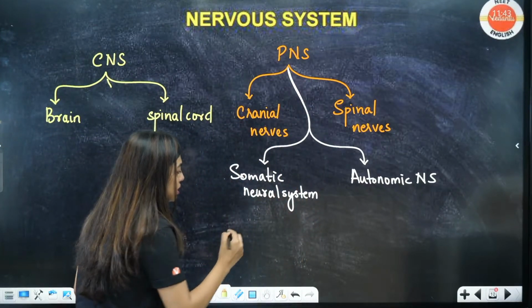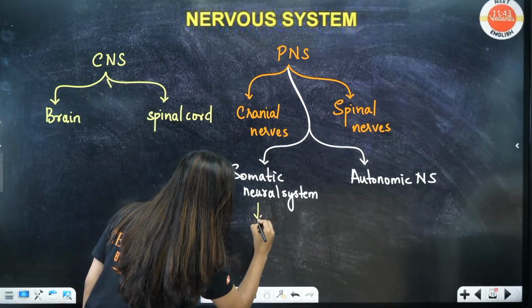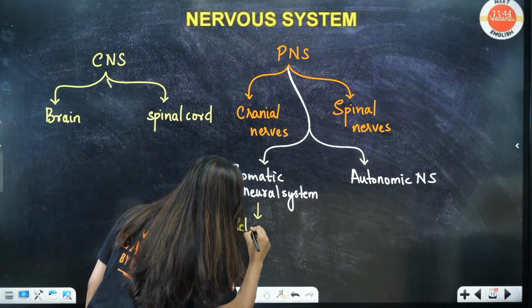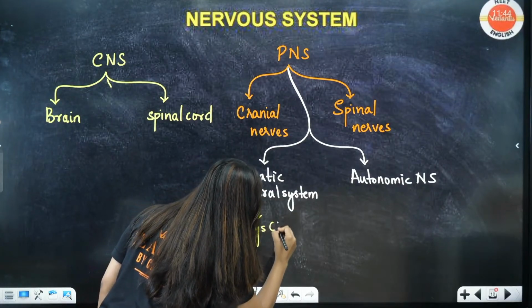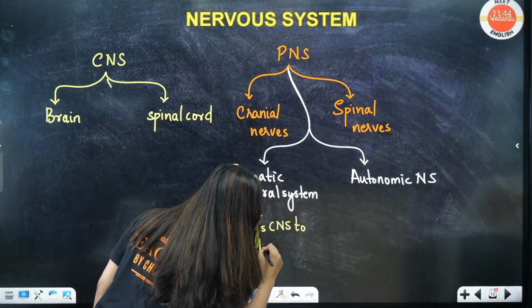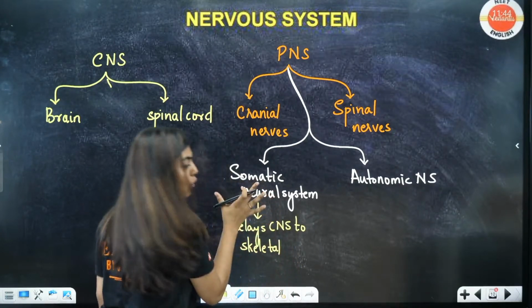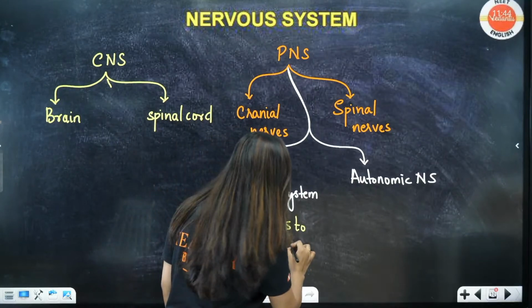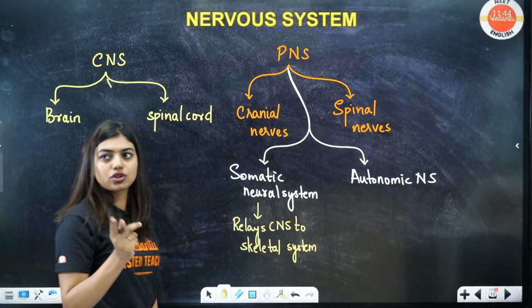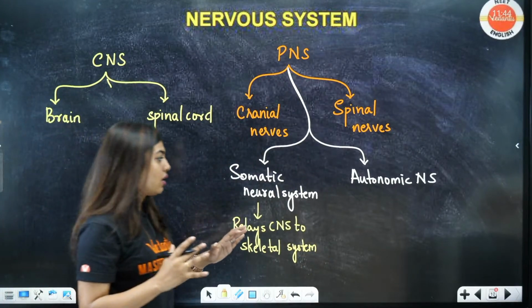Now, somatic neural system, what is it, students? It is going to help to relay the impulses from your CNS to the skeletal system. So this fellow is basically going to help us for all the voluntary action, okay? Skeletal system, which you studied in your locomotion. So that's why these chapters are kept like this, in a continuation.